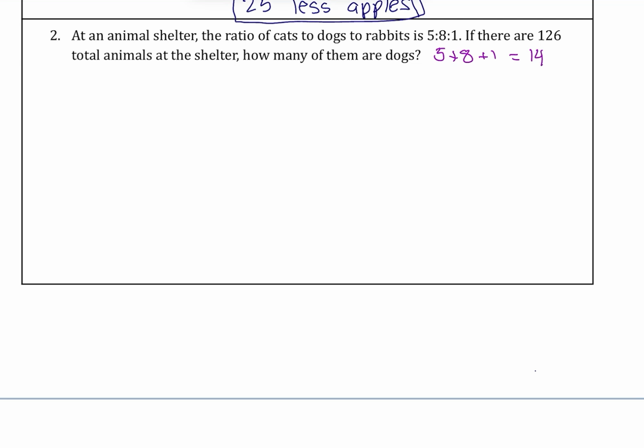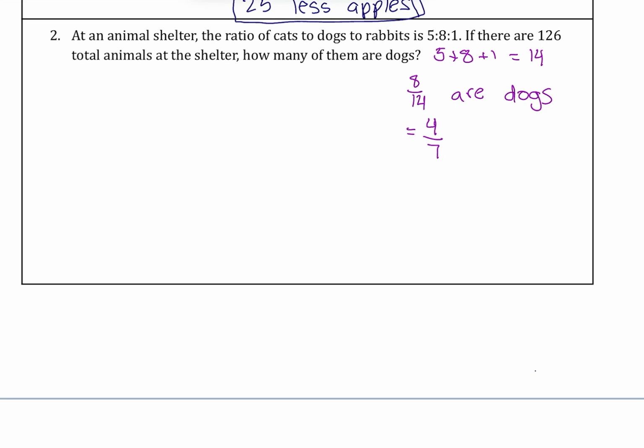Now, of those 14 animals, we know that 8 of them are dogs. So 8 out of 14 is going to represent the proportion of dogs. Now we can actually simplify that. 8 and 14 both have a common divisor of 2, so that's going to simplify to 4 out of 7.